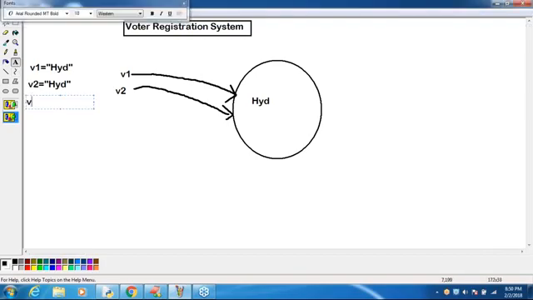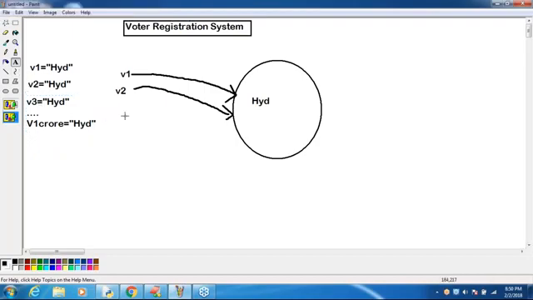Sir, V3 person came. V3 is also Hyderabad only. And then V1 crore came. His city name is also Hyderabad only, right? Are you getting? His city name is also Hyderabad itself only, right? Then V3 city name is Hyderabad. And after that, 1 crore city name is also Hyderabad only. Sir, all these people point into the same object.